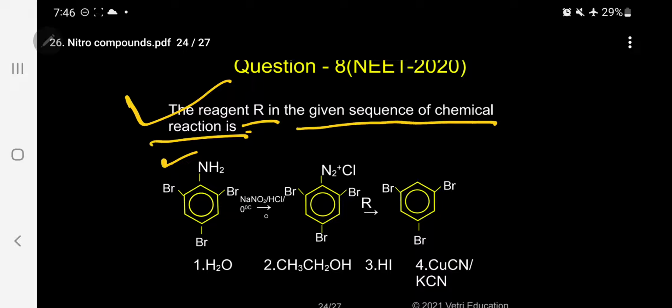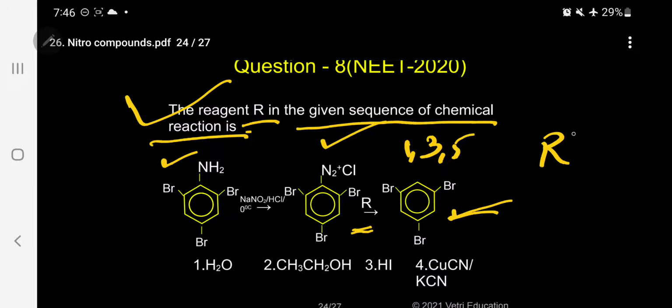When you treat it with sodium nitrite and HCl at 0 degrees centigrade, it is converted into diazonium chloride. When the diazonium chloride is treated with R, it produces 1,3,5-tribromobenzene. So the question is, what is R?